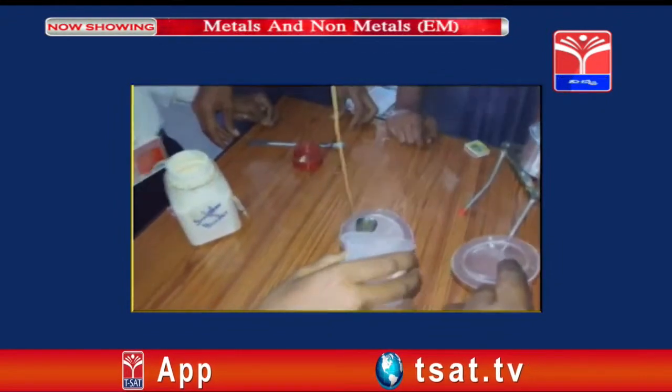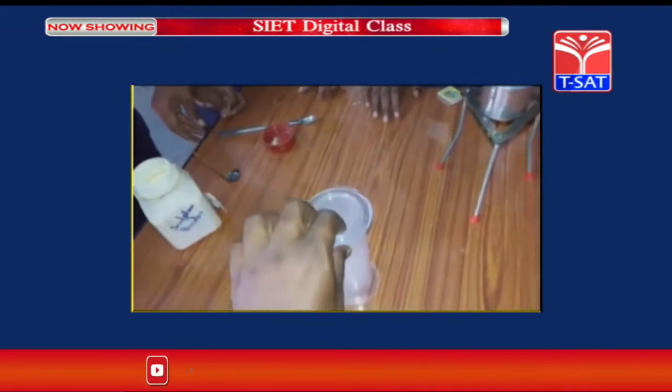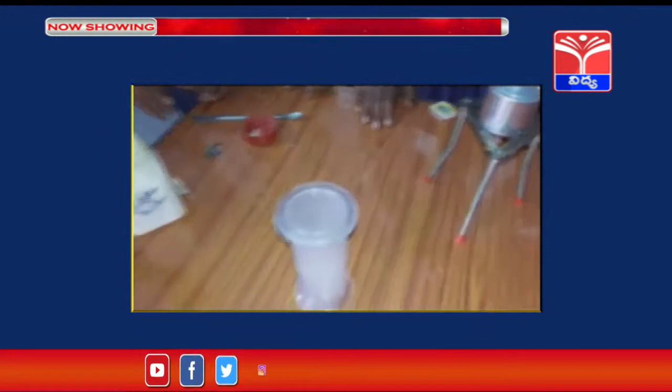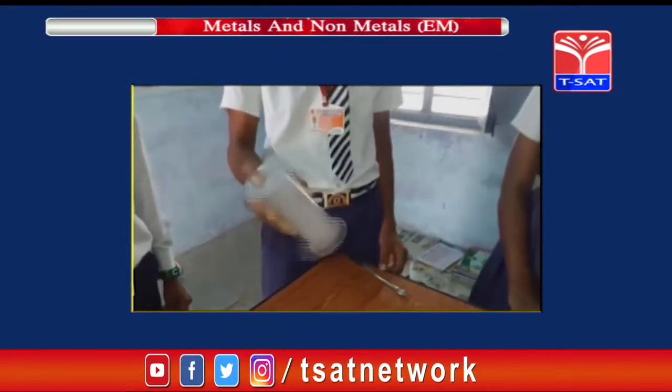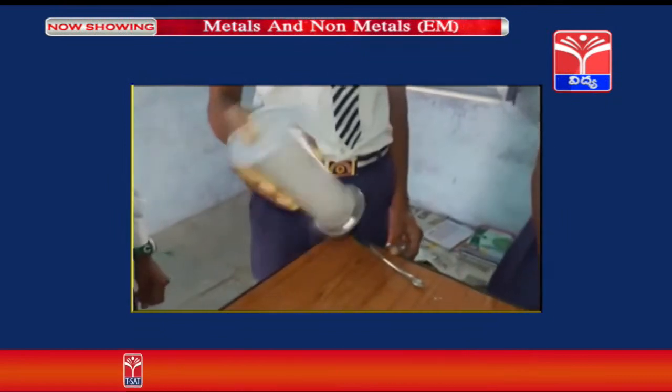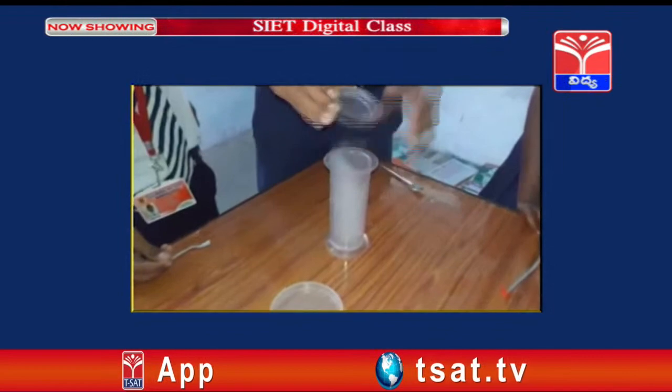Is it clear? Now remove the deflagrating spoon and pour some water into that. So what happens? Now the sulfur dioxide which is present inside the tumbler reacts with the water and results in the formation of sulfurous acid.